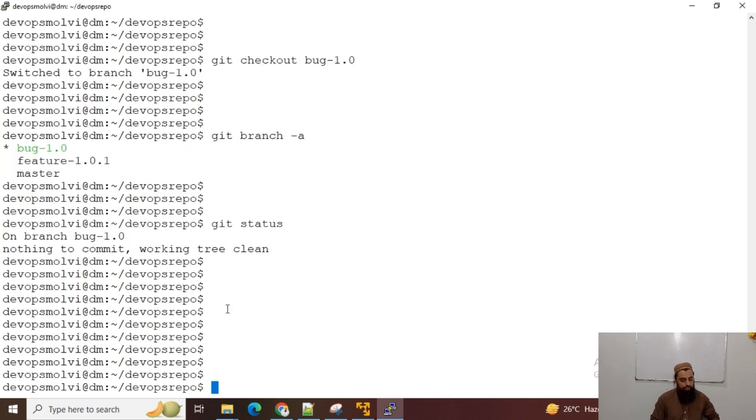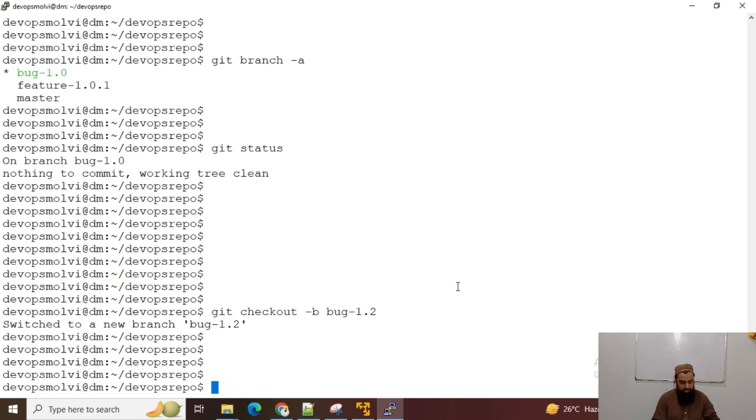Now if I want to create another branch and at the same time I want to switch to this branch, then I can use another switch, git checkout -b, create this branch bug 1.0.2, and also check out to this branch.